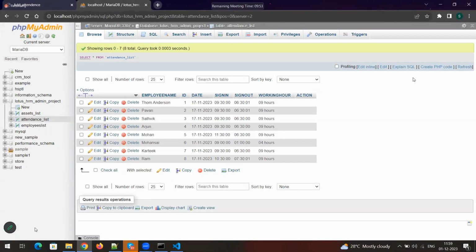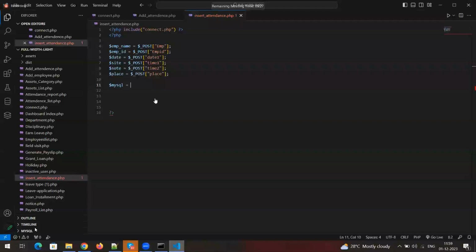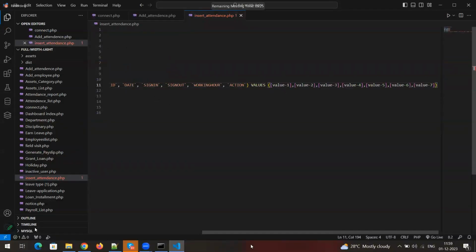I clearly mentioned: please create a database and create a structure for each table. Each table should have an ID as primary key, and whichever table can have a foreign key relationship should have the foreign key. I asked for the document also, but no one shared it, no one followed the steps, no one followed the process. How can I proceed with these cases? I will complete it, I won't stop it. I will leave it to you people. Whatever you want to do, you can do for your requirement.